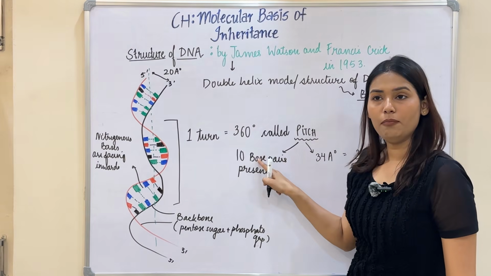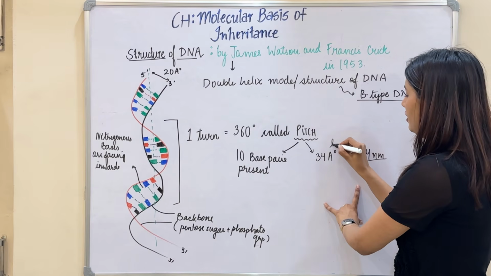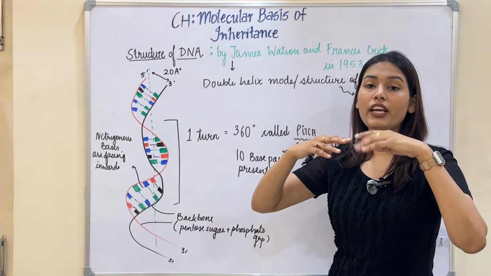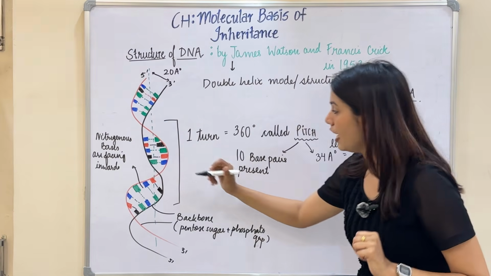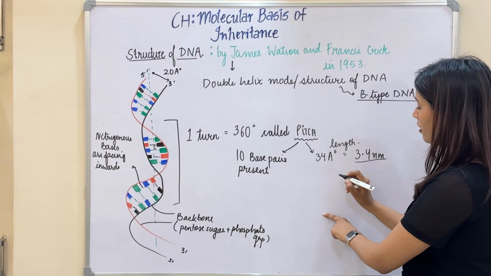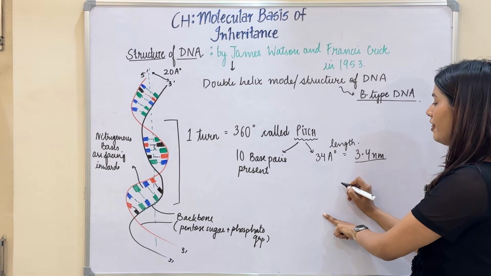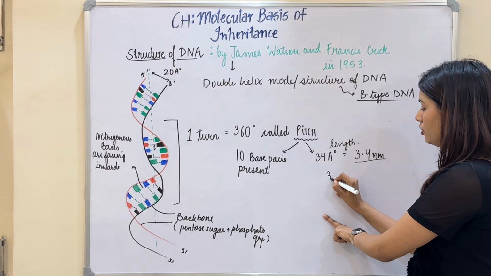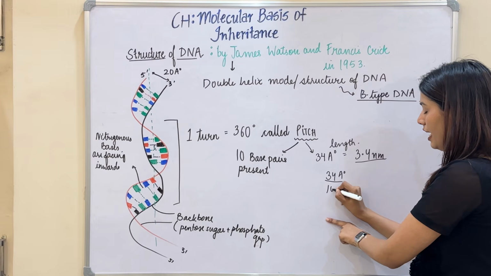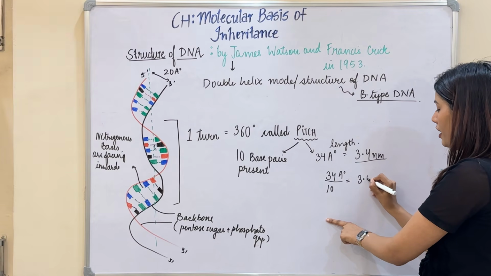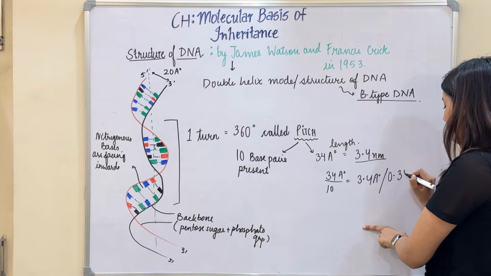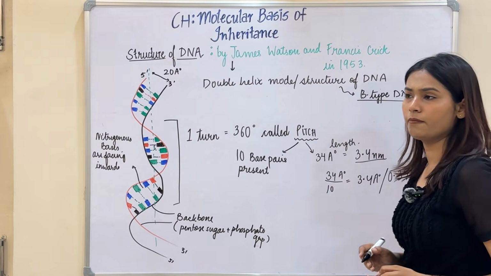By dividing the length of the pitch by the number of base pairs, I can calculate the distance between the two nitrogenous bases, like this distance between the two nitrogenous bases. So I'll simply divide them. The length of the pitch was 34 Angstrom, and the number of base pairs present was 10. So it comes out to be 3.4 Angstrom, or simply I can write 0.34 nanometer.